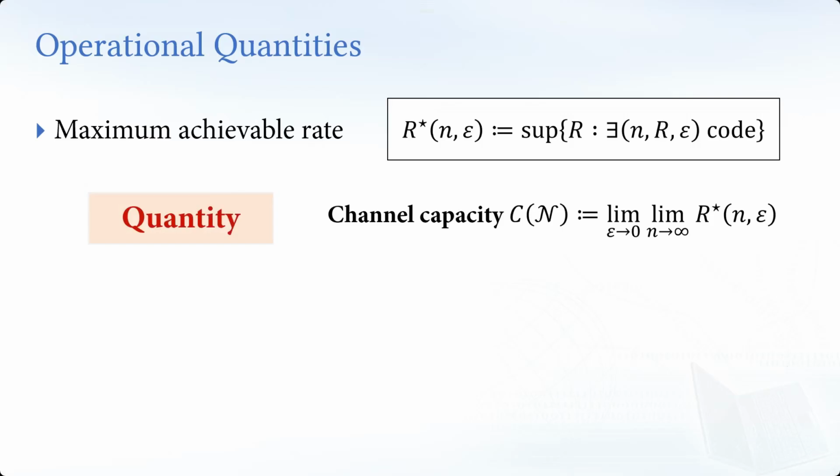However, in this definition, we involve n going to infinity, so this is an asymptotic definition. To achieve this capacity, essentially we need arbitrarily large, powerful codes, but that's very physically demanding because we would need to build an infinitely large device to achieve this rate, this capacity, this ultimate quantity.